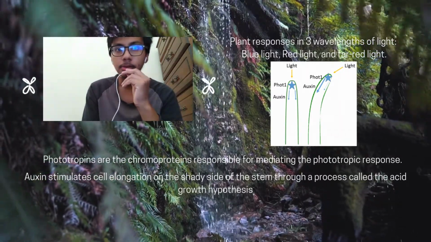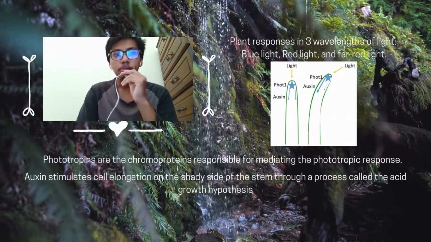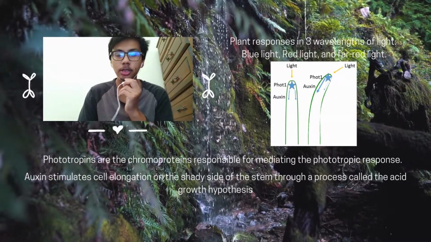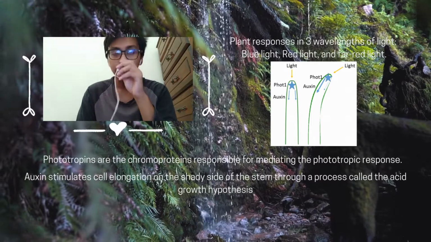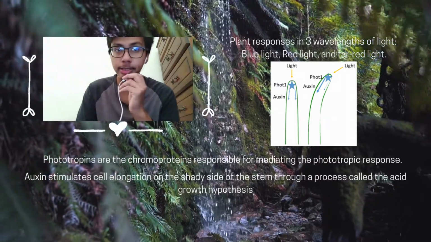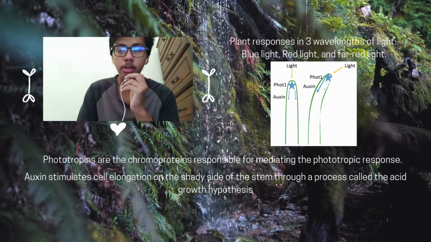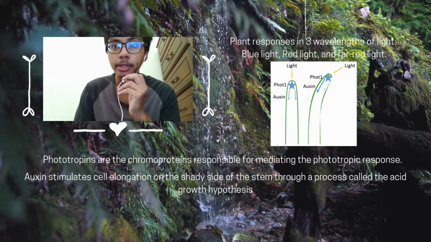Together, the two are called chromoprotein. There are 4 types of processes related to this, which are phototropism, stem elongation, germination, and photoperiodism, which means flowering in response to the length of day.